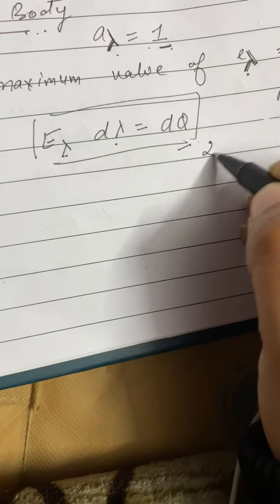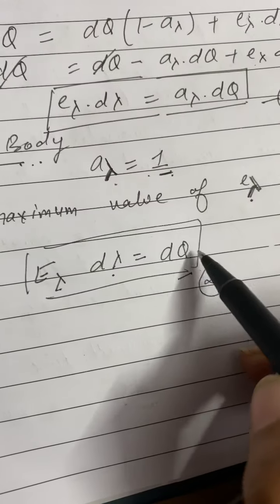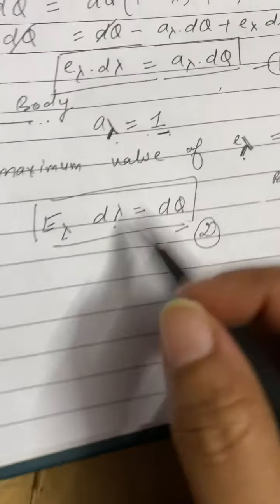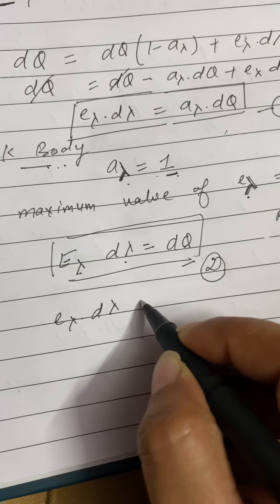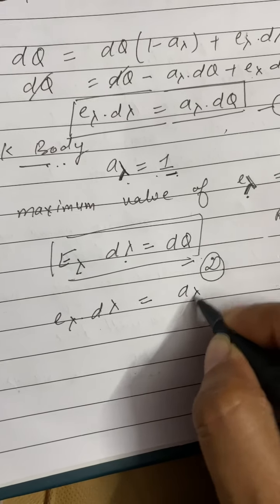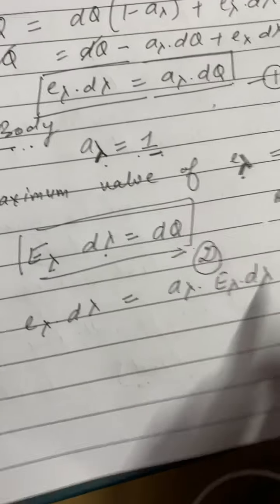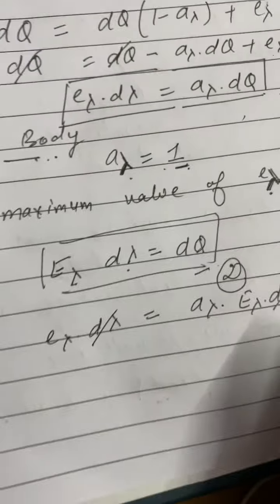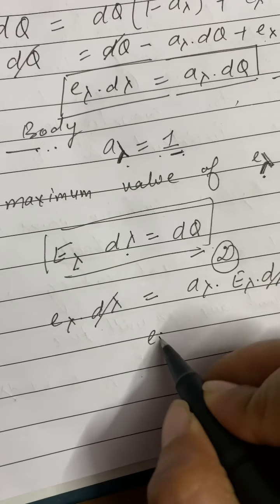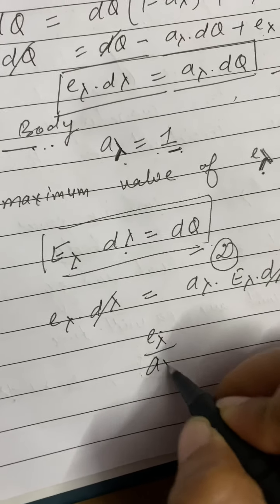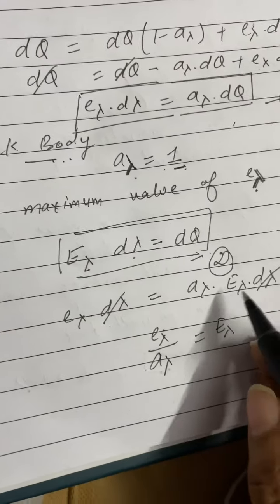So if we take this as the second equation and this as the first equation, then by putting this value of dq here, we will get E lambda into d lambda is equal to a lambda into capital E lambda into d lambda. d lambda will be cancelled here. So E lambda divided by a lambda is equal to capital E lambda.